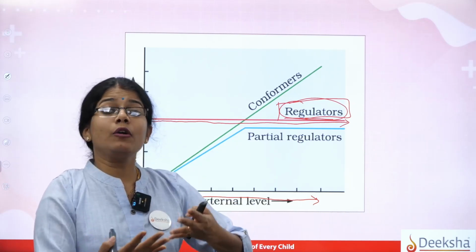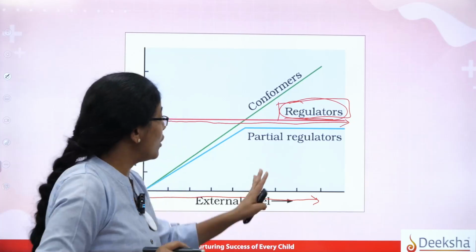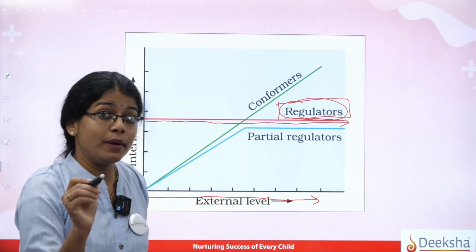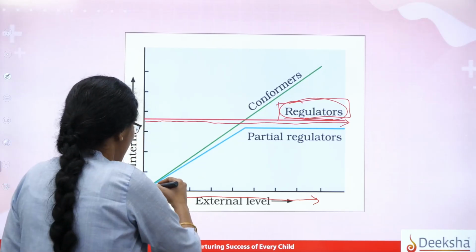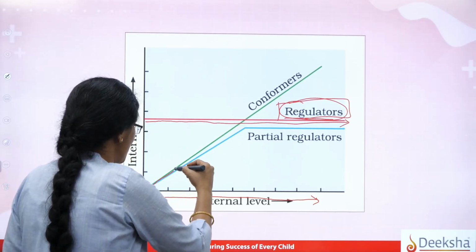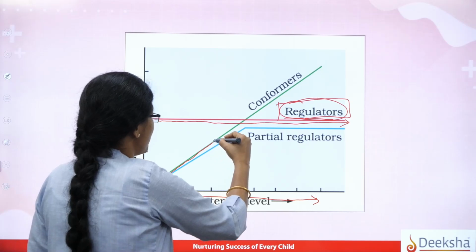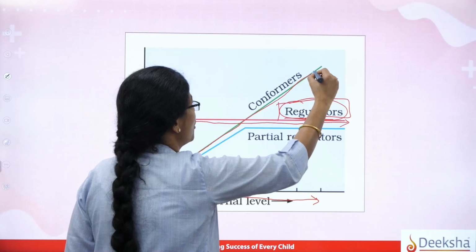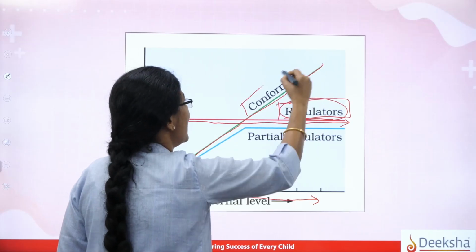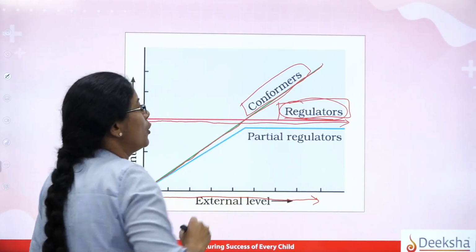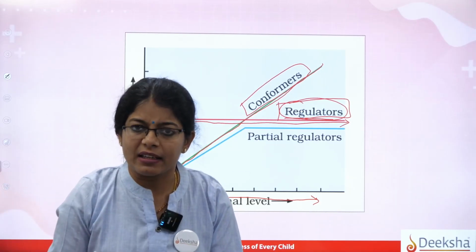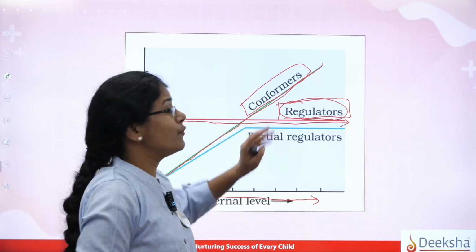Now there is another group, right? What is that another group? For example, look at this now. There will be another group, especially the plants, which, as long as the temperature is increasing, the body will sense the temperature, and of course their body temperature will also rise, and they cannot cope up with that. That group which cannot cope up with the surrounding change in the climatic factor will be called as the conformers.